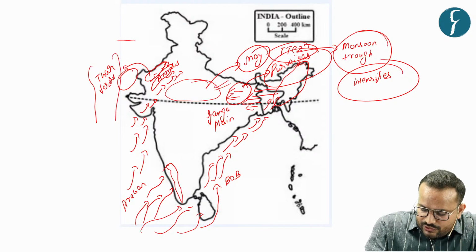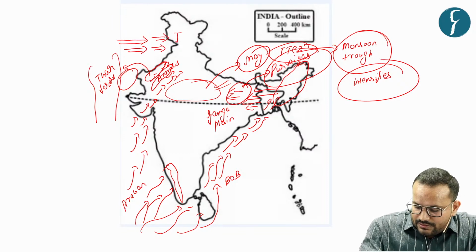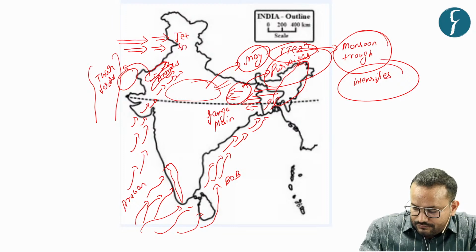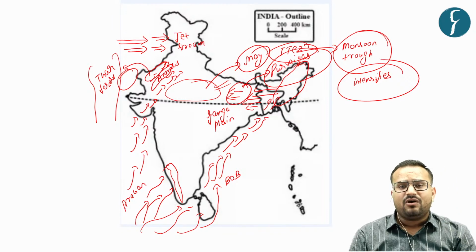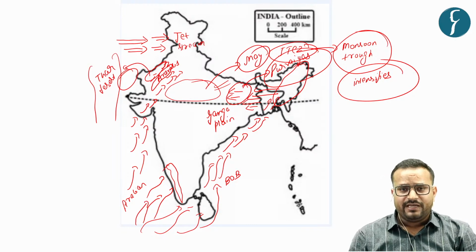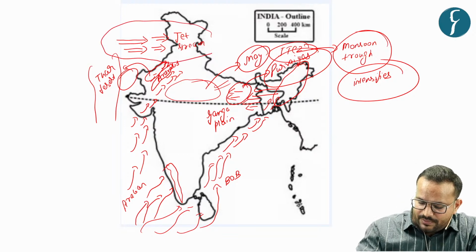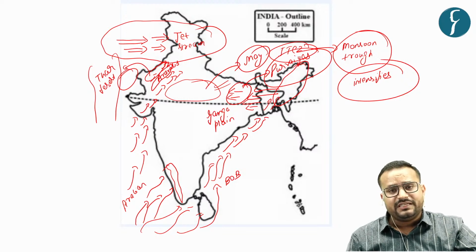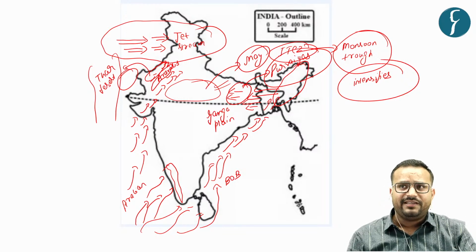Now here you have one important phenomenon, that is the jet stream. Recall that in spite of the development of a low pressure area in say April or May, the monsoon was not arriving. What was the reason? The reason was that a high pressure area in the form of the westerly jet stream had arrived in India from around the region of the Mediterranean. What is happening?